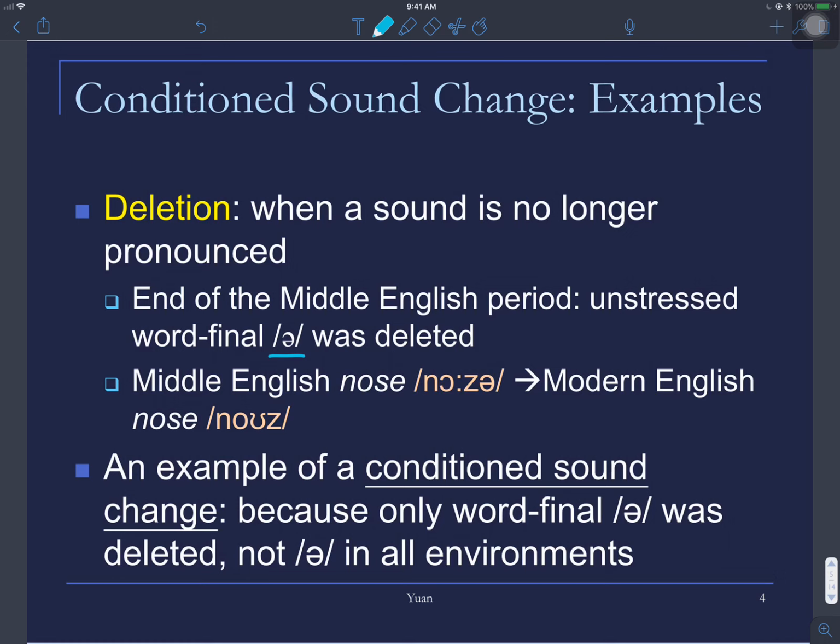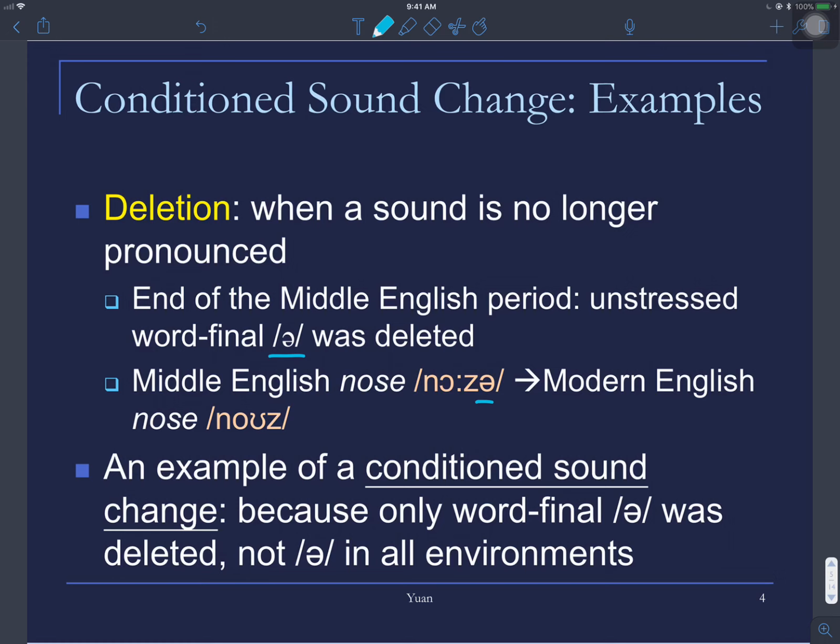Whereas we all well know that nowadays in modern English, this is pronounced like nose, without this deleted. And also the o has been changed to a different vowel sound.